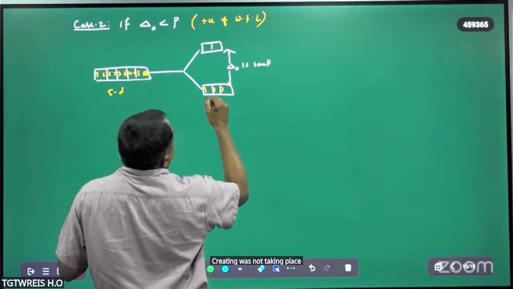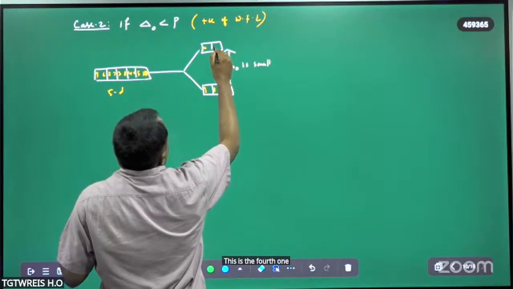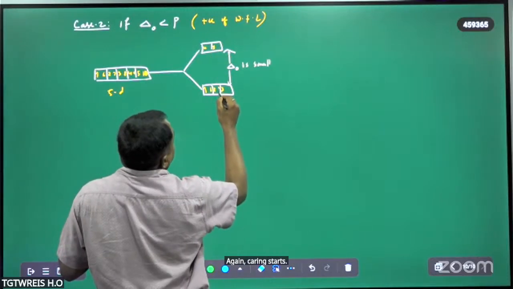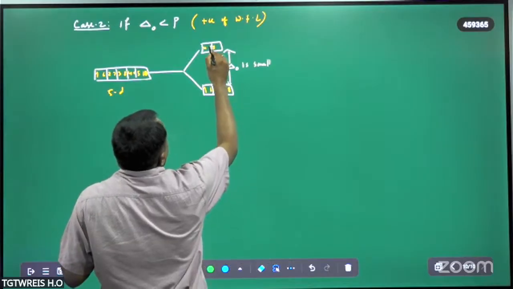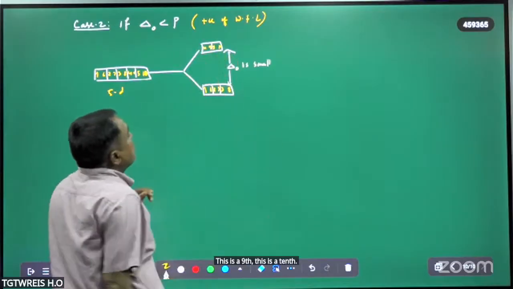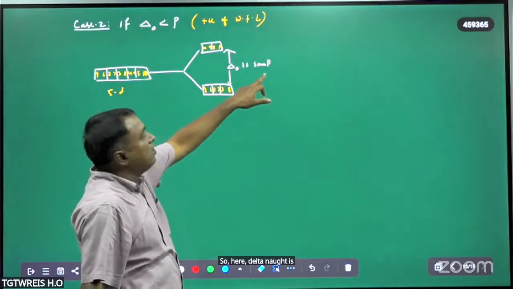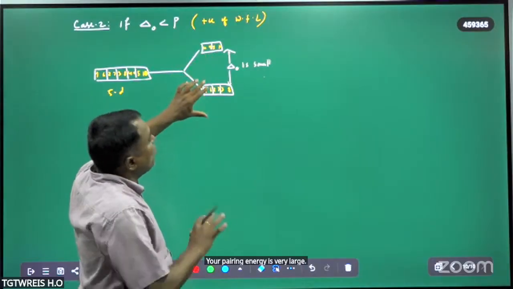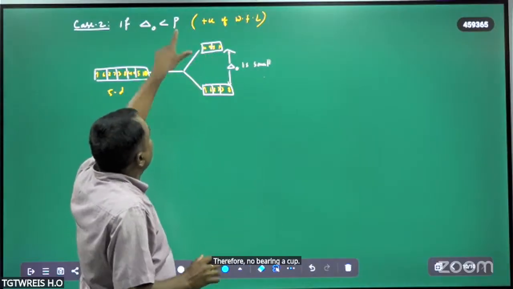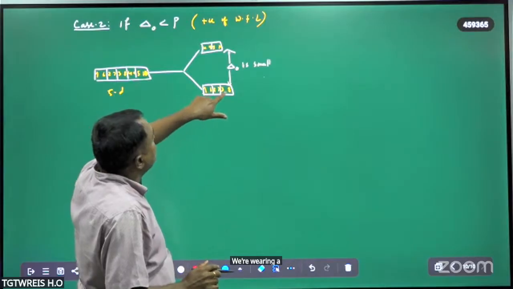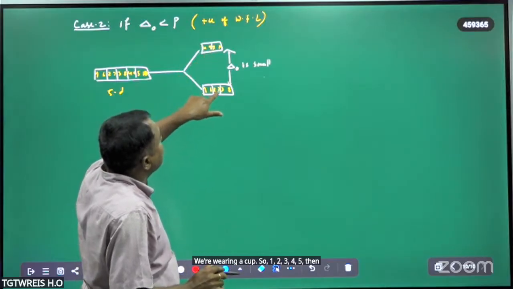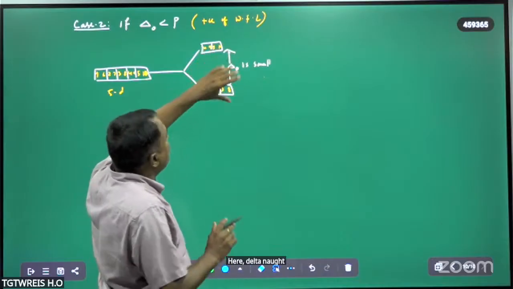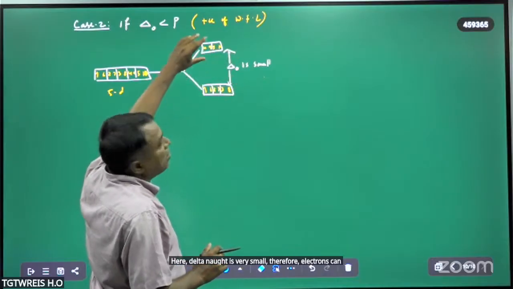So 1, 2, 3. This is the fourth one. This is the fifth one. Again, pairing starts. Sixth, seventh, eighth. This is the ninth. This is the 10th. So here delta naught is very small, and pairing energy is very large. Therefore, no pairing occurs. So 1, 2, 3, 4, 5, then 6th, 7th, 8th, 9th, 10th. Here delta naught is very small, therefore electrons can jump from lower to higher very easily.